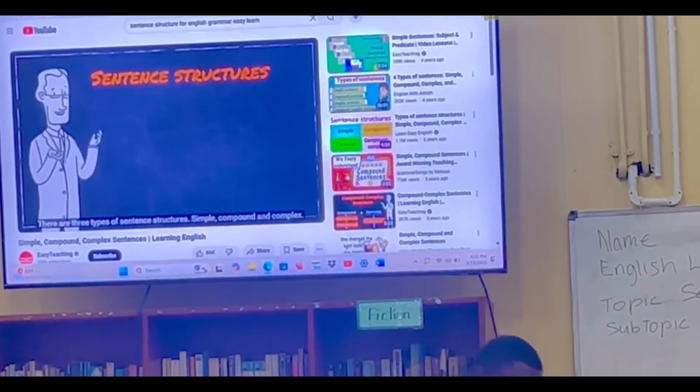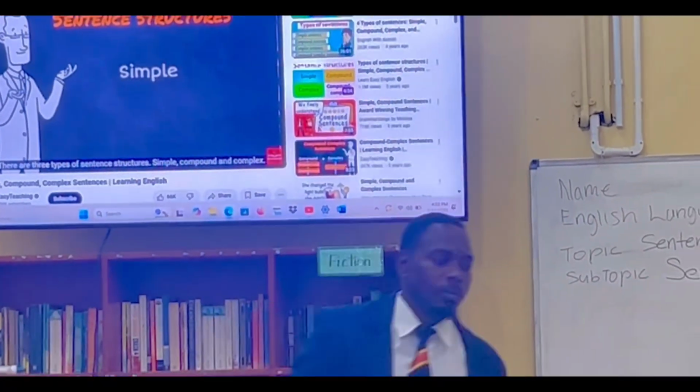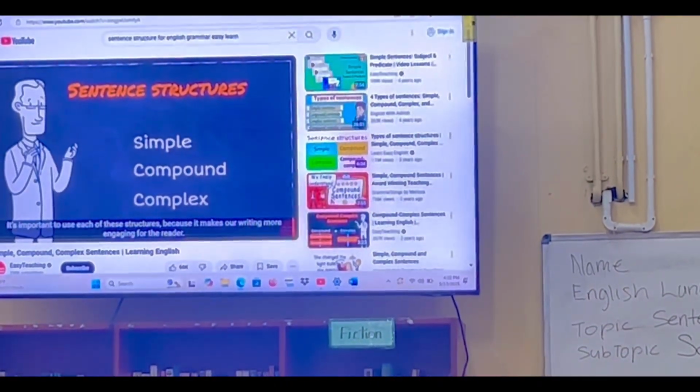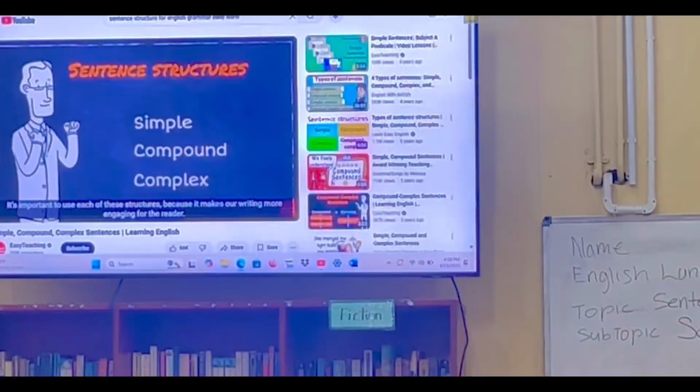There are 3 types of sentence structures: simple, compound, and complex. It's important to use each of these structures because it makes our writing more engaging for the reader.